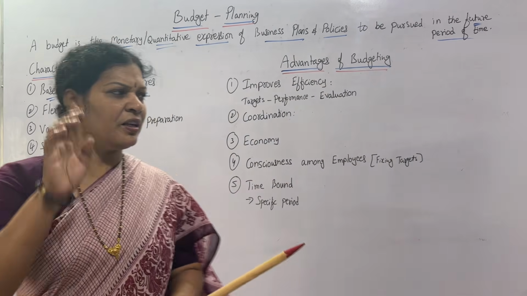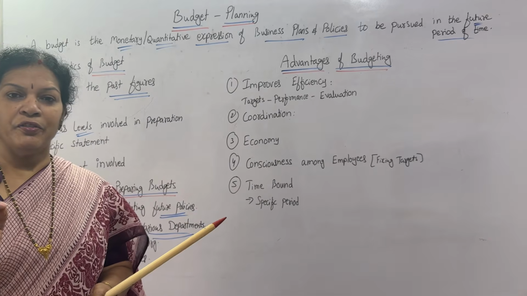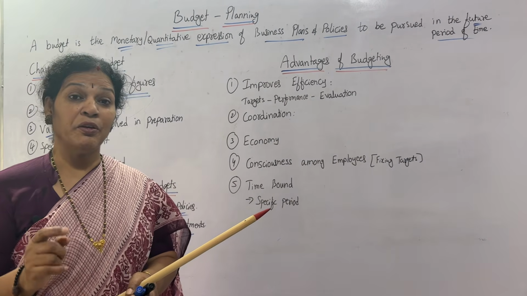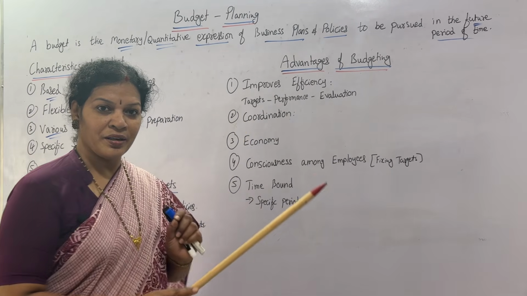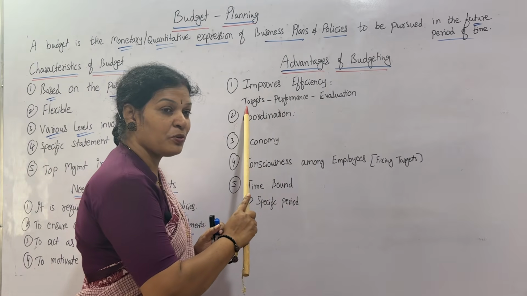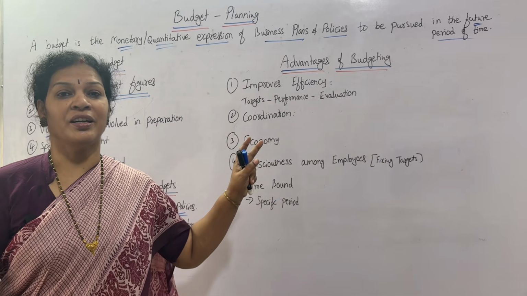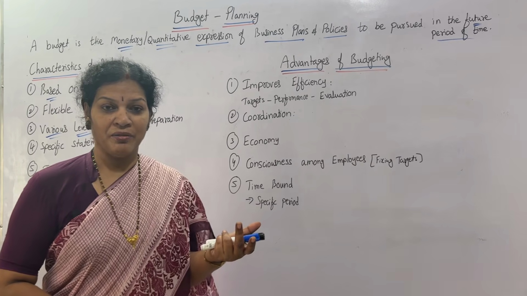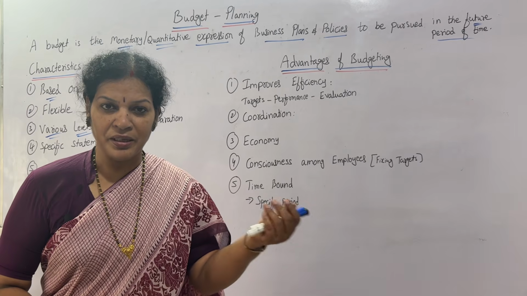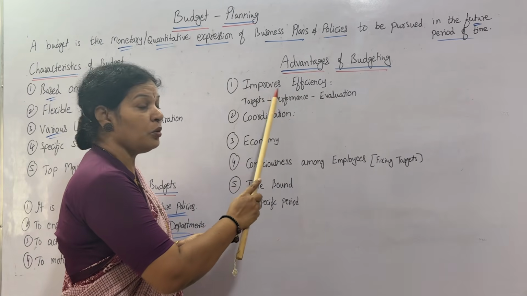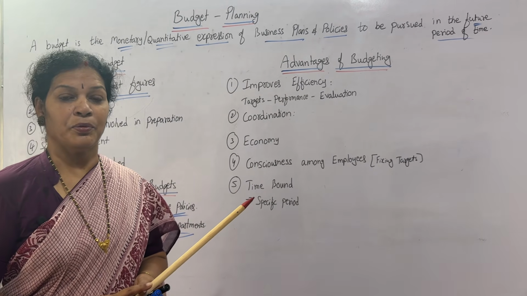Now if you see the advantages, there are mainly 5 advantages. First thing is improves efficiency. Every organization's efficiency is going to improve if budget is there, because we'll be following targets they kept, and also performance is following the targets we kept. My performance has to reach the target in that way. And also evaluation means how we have done, if something has happened, then why, what is the main reason behind that, like evaluation. So these three things are going to improve the efficiency of the organization.